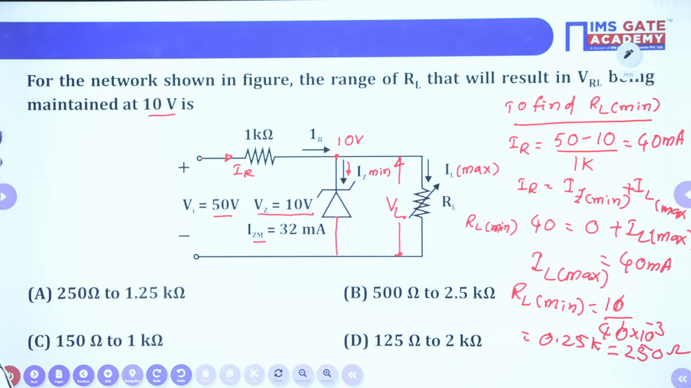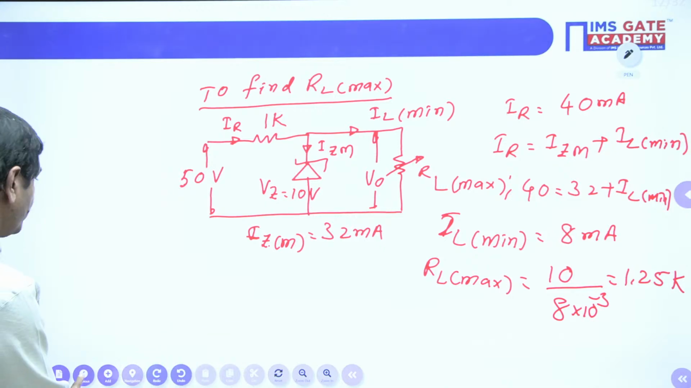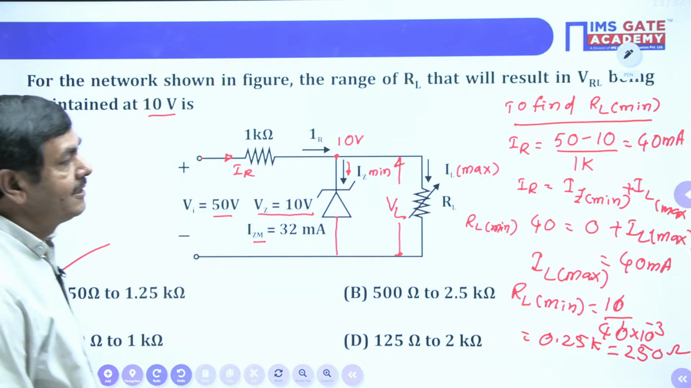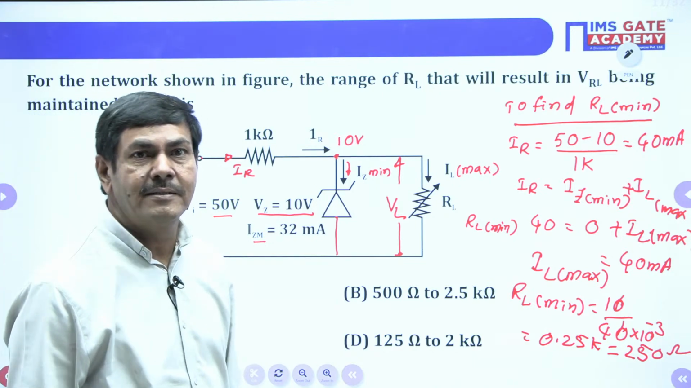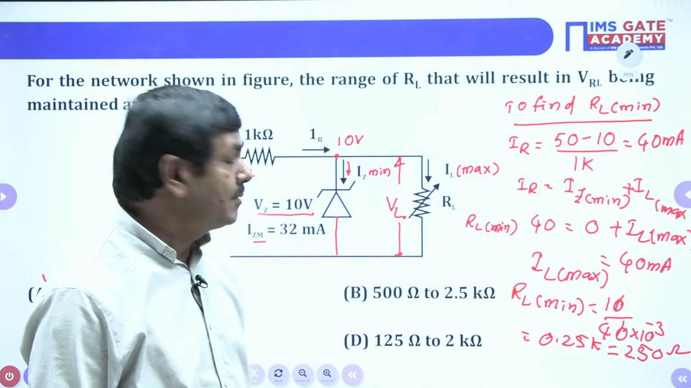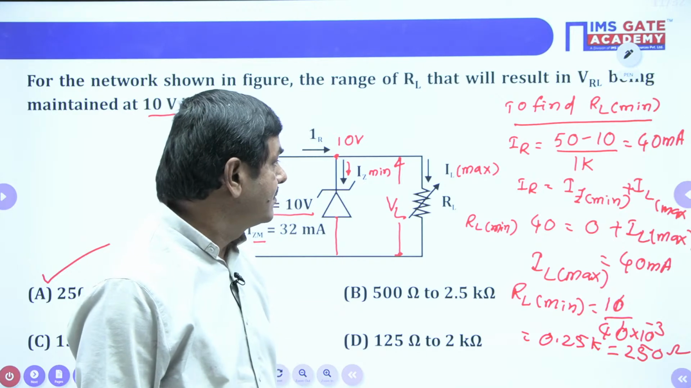So RL minimum is nothing but 250 ohms, and RL maximum is equal to 1.25. Option A is correct for this problem only. In this way, we can find the maximum and minimum resistances only. Understand? I think the students followed this problem.